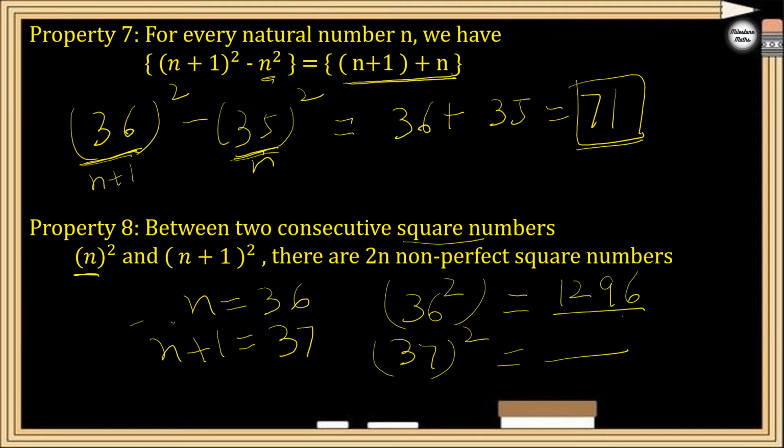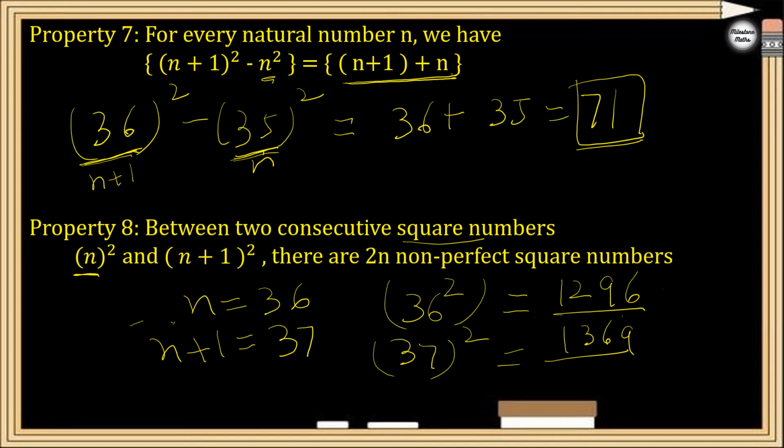And what is 37 square? Let me calculate it. 37 square will be 37 multiply 37, it will be 1369.